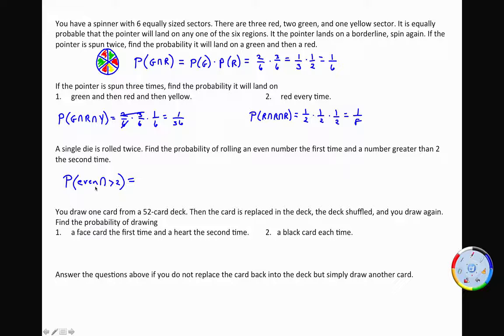So the probability it's even, 2, 4, or 6, there are 3 even numbers out of a 6-sided die. That's the probability it's even, times the probability your number is greater than 2, 3, 4, 5, 6. There are 4 ways to get a number greater than 2. So again, if we're going to reduce these fractions, just so I don't mark a bunch of stuff up, I'm going to go ahead and make this 1/2, 2/3, and then we can mark it a little bit up to make it 1/3.